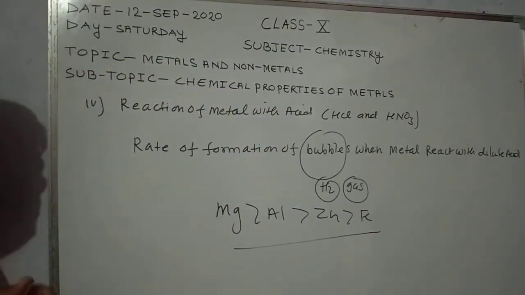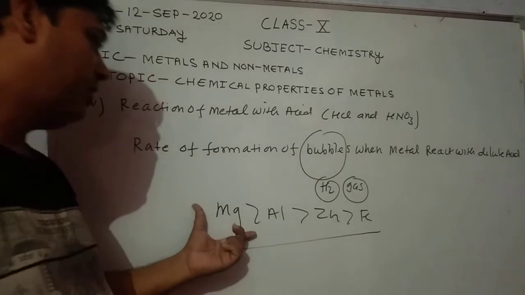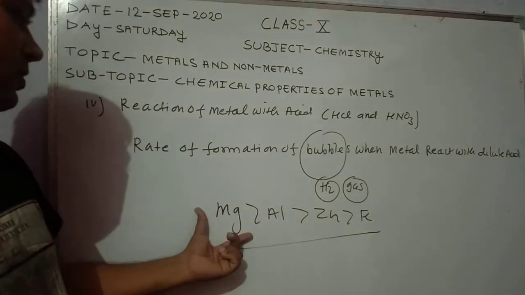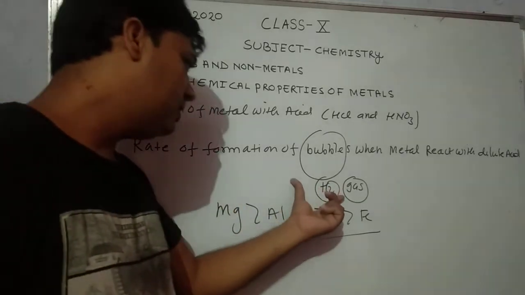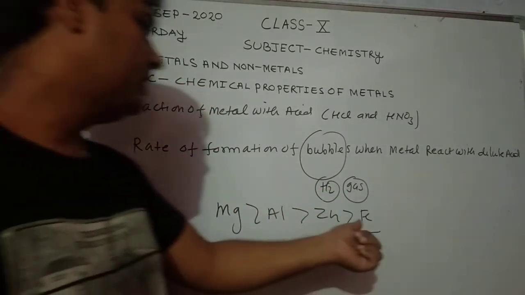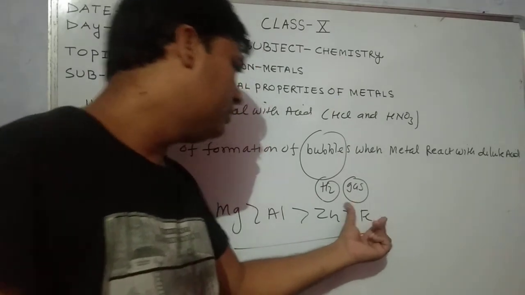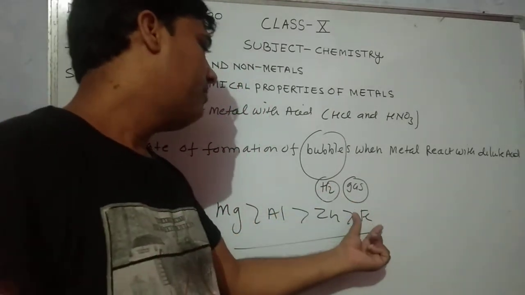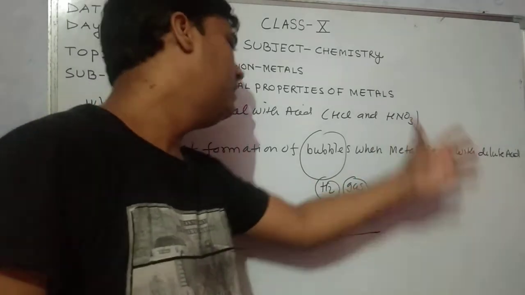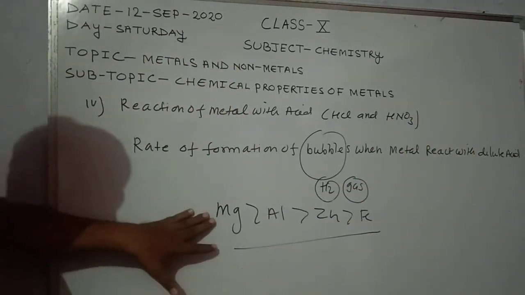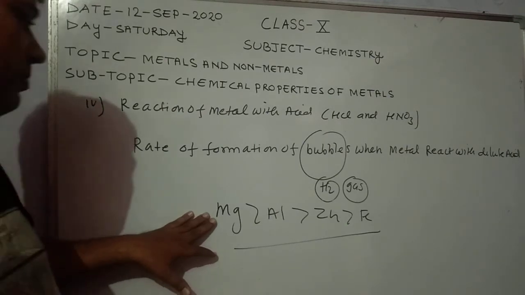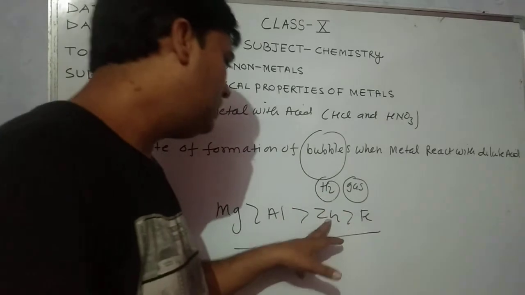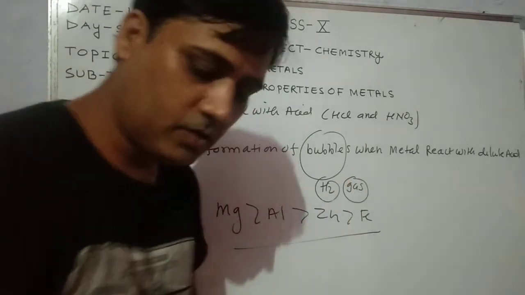This is the decreasing order of formation of bubbles. When magnesium reacts, it forms more bubbles because more hydrogen is liberated. In the case of iron, fewer bubbles are formed because less hydrogen is released when the metal reacts with dilute acid. So the decreasing order of formation of bubbles: magnesium is greater than aluminium, aluminium is greater than zinc, and zinc is greater than iron. Okay?